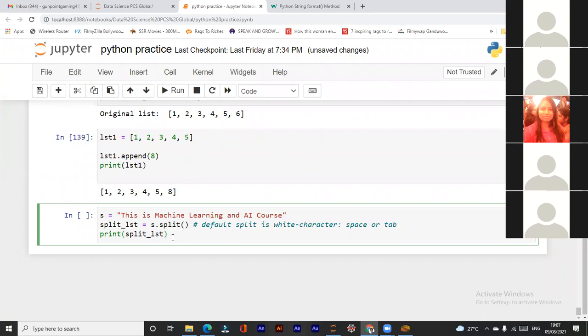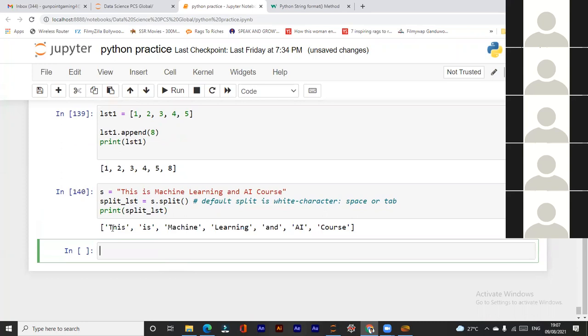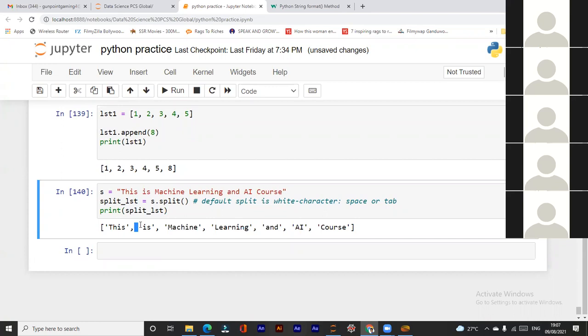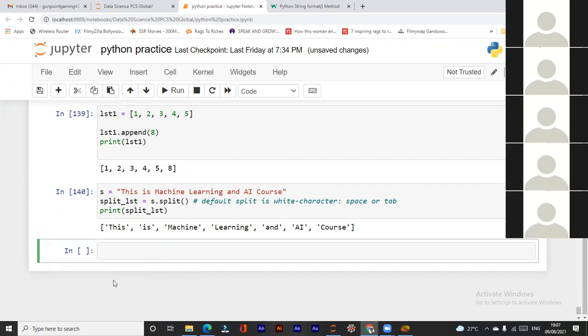Sir, it will convert the string into a list of words. Yes, from the name we can get that it will split the string. But how will it split it? By space. Yeah, right. Sir, using the delimiter. Space, right? See, this is an item, comma, one space. Then this is another item, comma, then here is a space. So it is separated by space. All the words are separated by space.